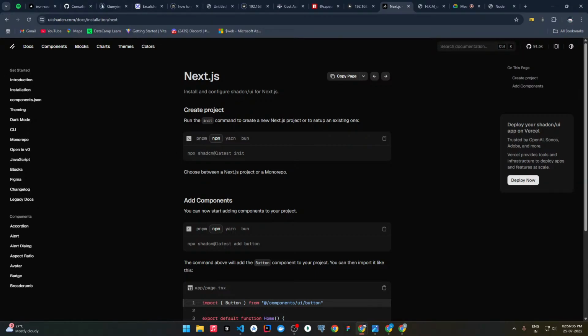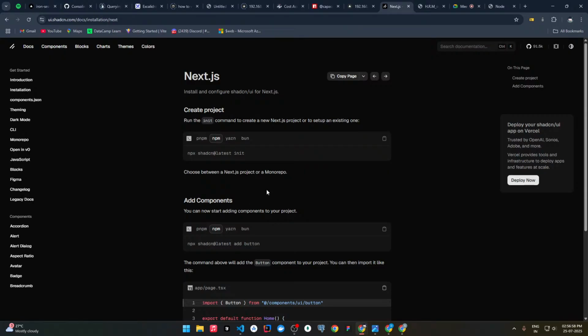Everyone understood what a package manager is? Shall I re-explain? So, what is a package manager? Basically, as we know, within node we can create a virtual JavaScript runtime environment. Additionally, within Node we get packages.